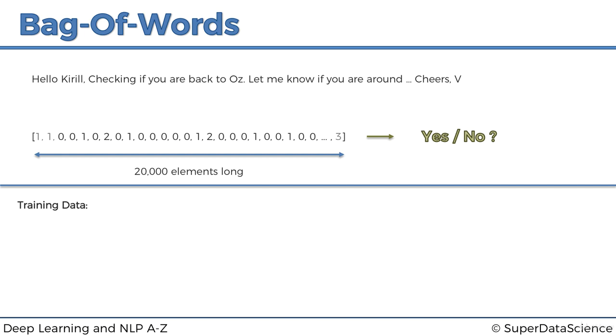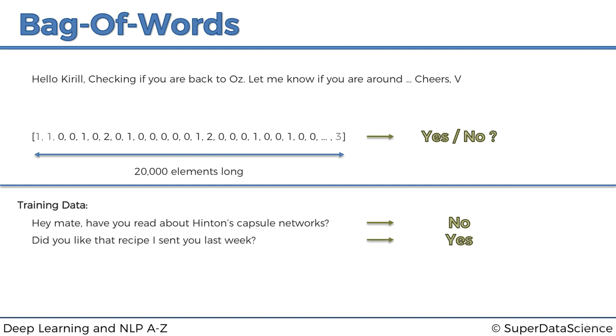So let's look at a couple. Here we've got, hey mate, have you read about Hinton's capsule networks? And Kirill replied to that, no. So we're going to use that as a training example. The next one, did you like that recipe I sent you last week? The answer was yes. It was a good recipe, I guess. So here we go. So now we have 2, 3.